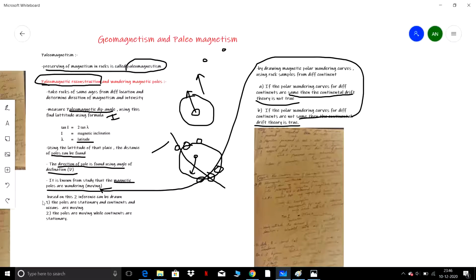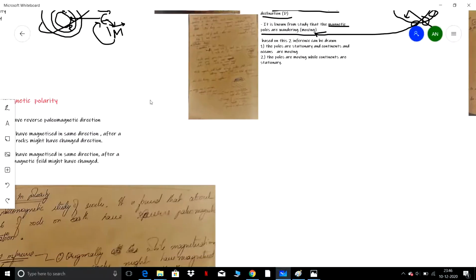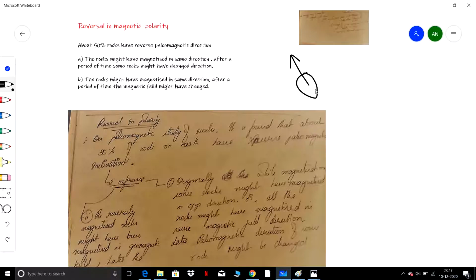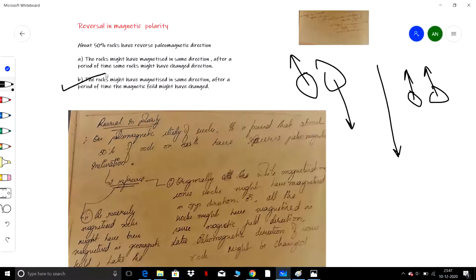Now let's go to reversal in magnetic polarity. We know that 50% of the rocks present on the Earth are magnetized in the opposite direction. We need to know why. One possibility is that the rocks might have been magnetized in the same direction, and over a period of time these rocks changed their direction. Another possibility is that all the rocks might have been magnetized in one particular direction, and over a period of time the magnetic field direction changed. Among these two possibilities, the most favored argument was the second.